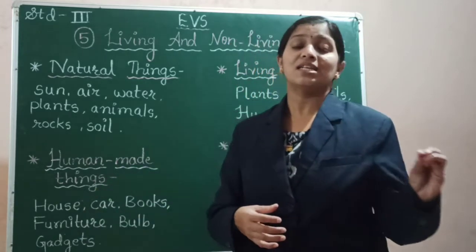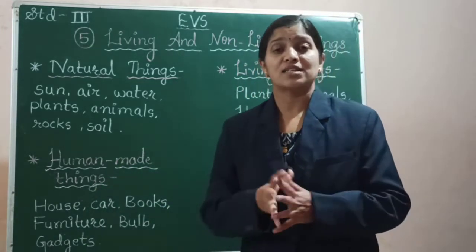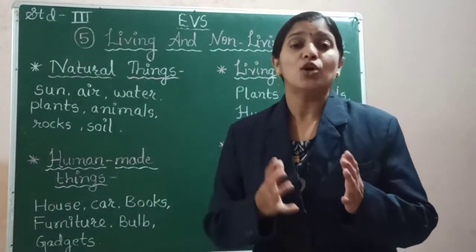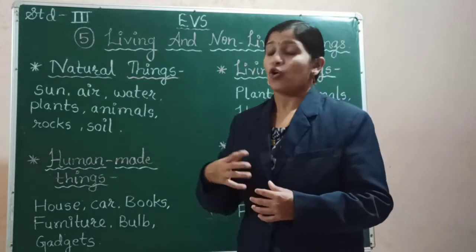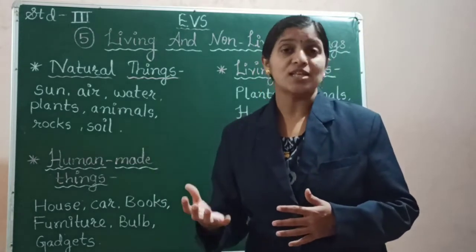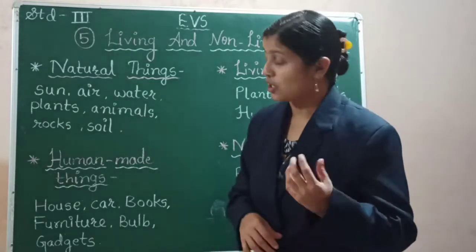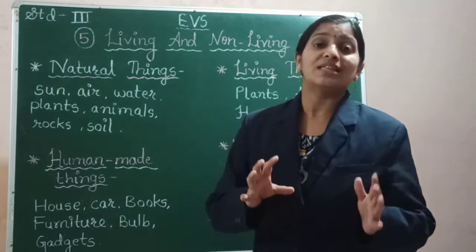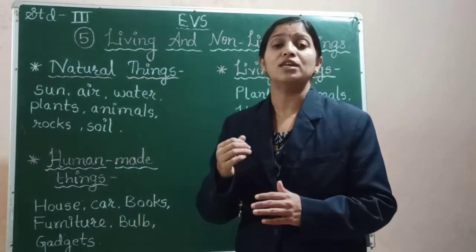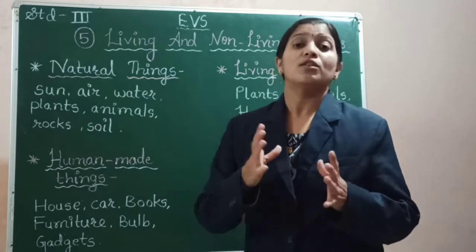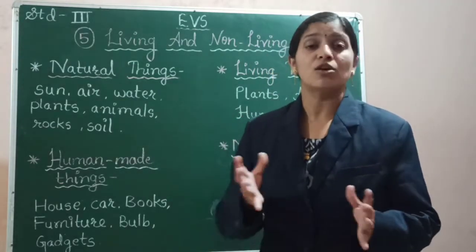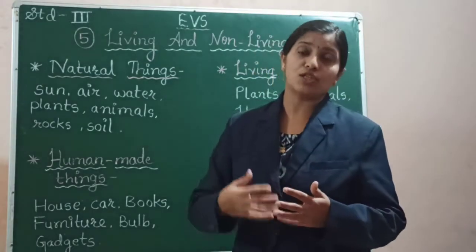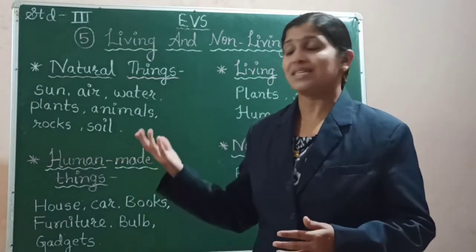So there are various things which are surrounding us, and these things are made by the human beings. Human beings have developed or manufactured various things with the help of their intelligence. For example, house. The houses that we live in, these are not naturally made, but the human beings, they have developed, they have constructed the houses for all the human beings to live, and they have used all their intelligence for the development of these houses.